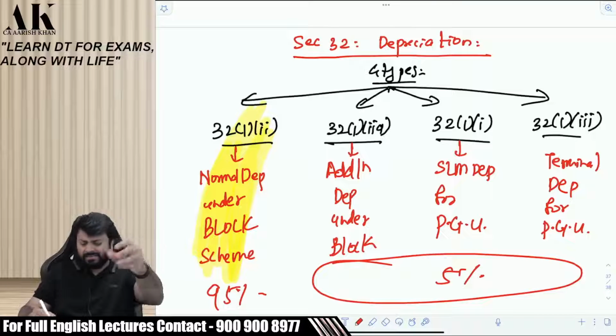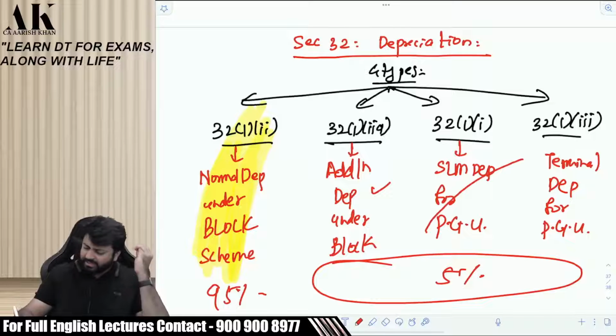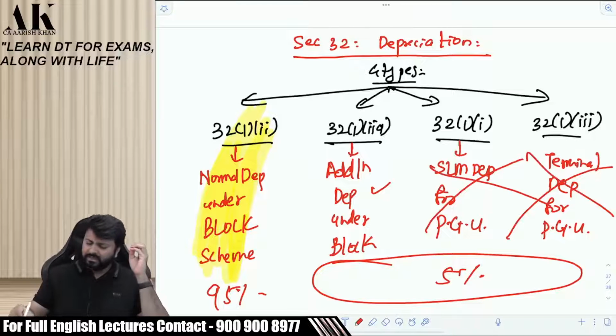Then there is something called additional depreciation. We will talk about that sometime later. These two we'll talk about at the end of the chapter. Okay, not now. These two will come on Sunday, not tomorrow. Sunday later half. Okay. So let us read this section first of all.